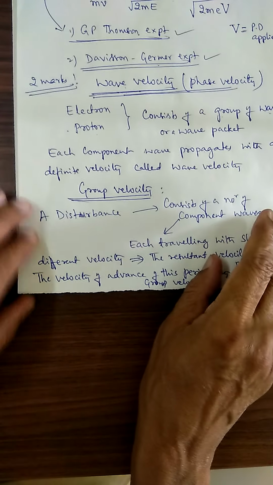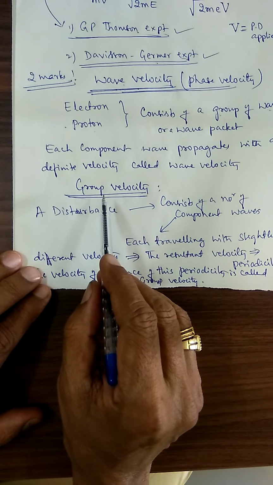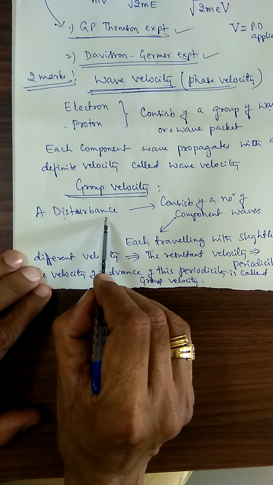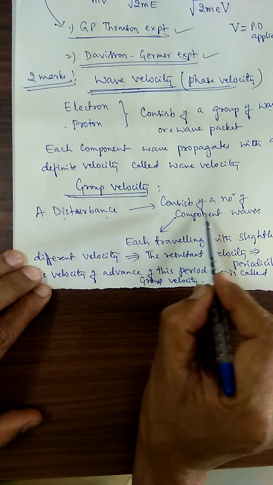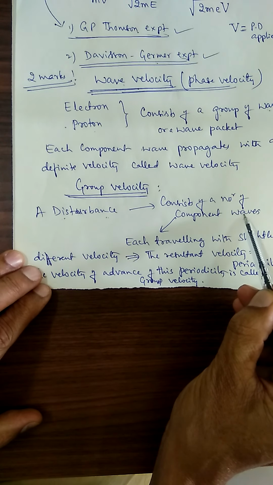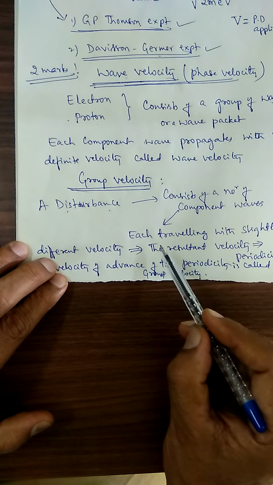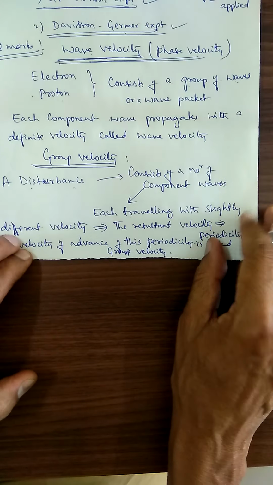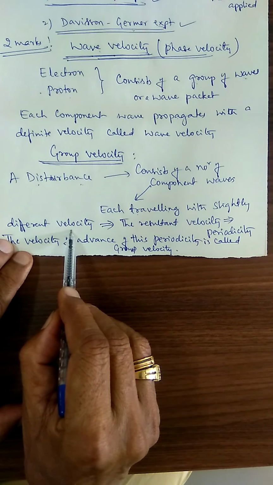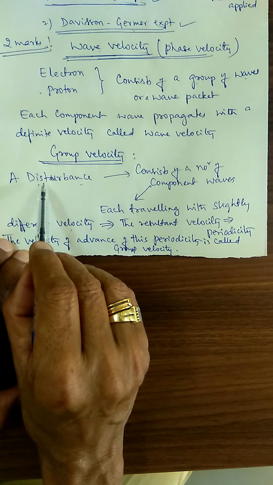Group velocity means what? When a disturbance consists of a number of component waves, each component wave is traveling with slightly different velocities. A disturbance means it is a wave.